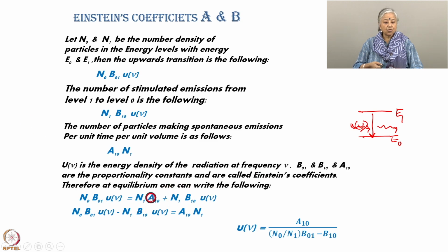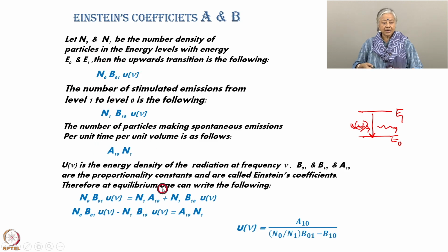Basically, at equilibrium, the density of particles in this 0 level, and the radiation, will be equal to the stuff that is coming down from the top level. So, it will be equal to the spontaneous plus the stimulated. This is what will happen at equilibrium. So, the number of particles here will depend on what is coming down from there and what is coming down from here. This is easy to understand. So, what I have done is just equated this formula to this plus this.